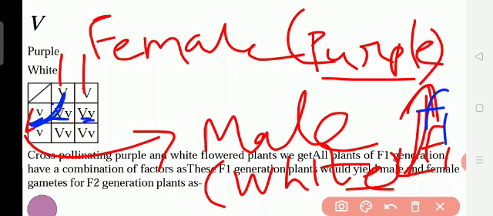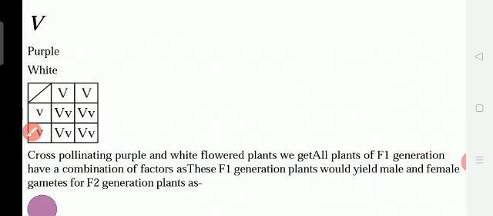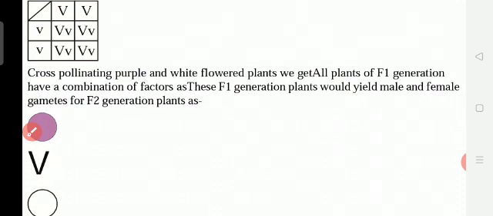So here also capital V is the dominant. Here also capital V is dominant. Okay, so everything it got as purple. So it is the F1 generation. So now we see the F2 generation.